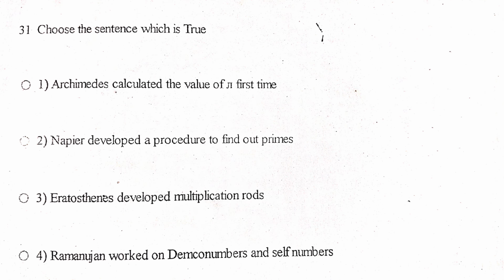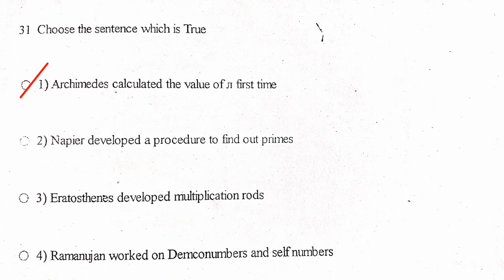Next one, choose the sentence which is true. Archimedes calculated the value of pi first time. Napier developed a procedure to find out primes. Eratosthenes developed multiplication rods. Ramanujan worked on Demlo numbers and self numbers. The correct statement is Archimedes calculated the value of pi for the first time.